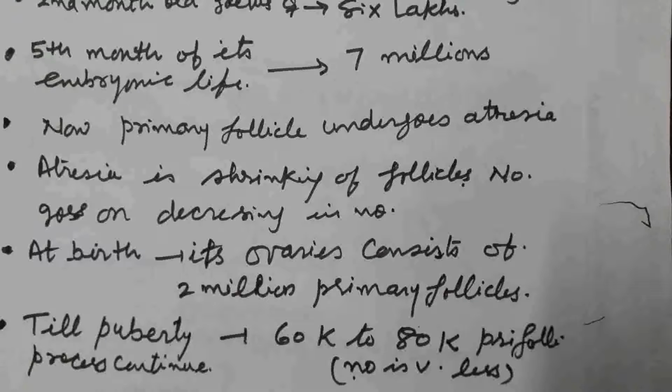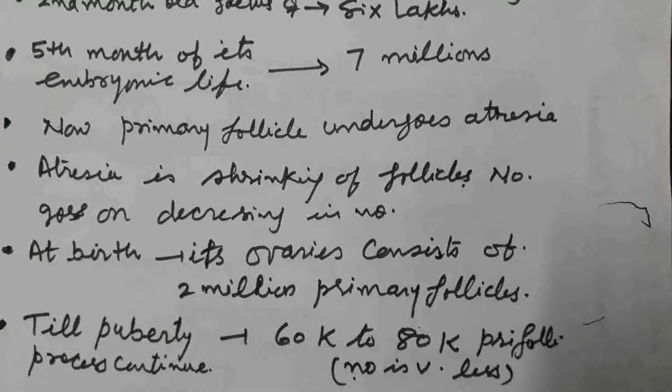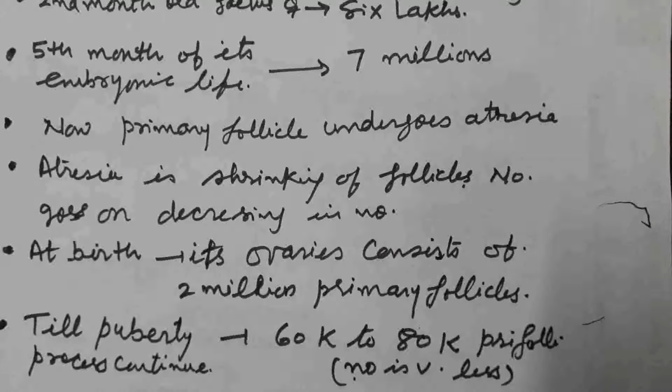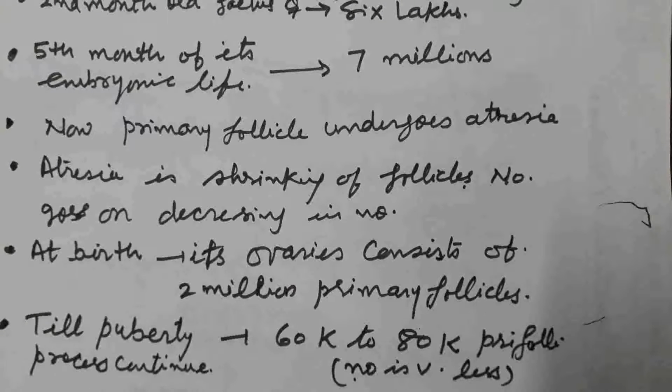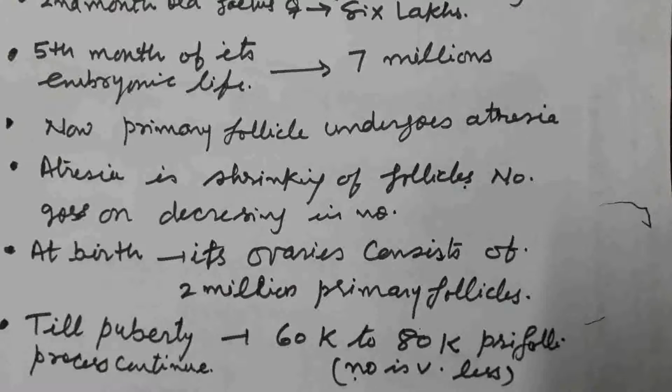So the number is very less at the time of puberty. In the 5th month of fetus development, the number was 7 millions. But after atresia, the number goes on decreasing, and till puberty, only 60,000 to 80,000 primary follicles remain because of the atresia process.